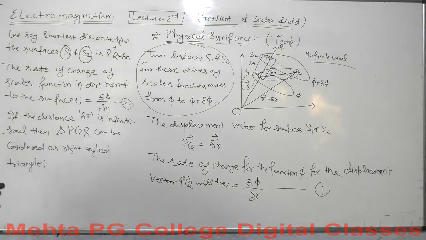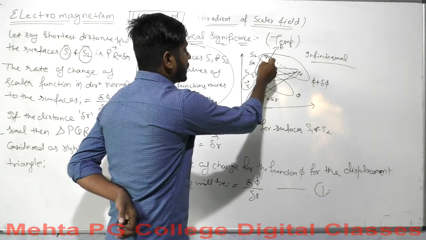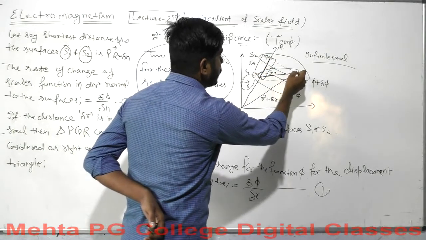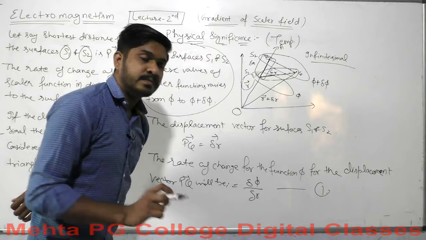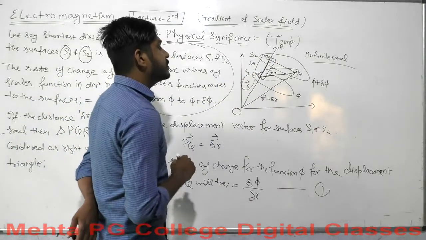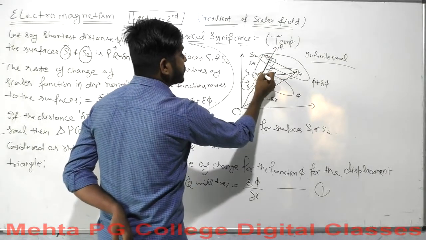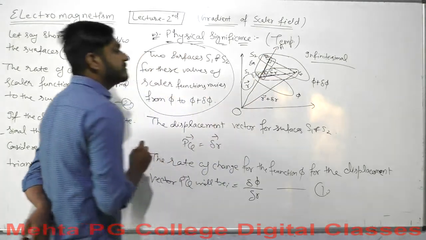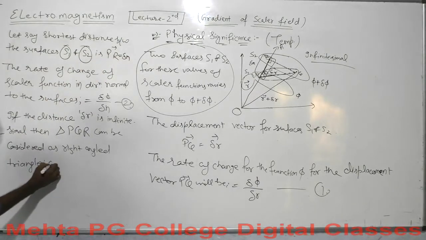So this is the triangle PQR, and we can consider this triangle as a right angle triangle. Let me assume that the angle between the arms PQ and PR is theta.